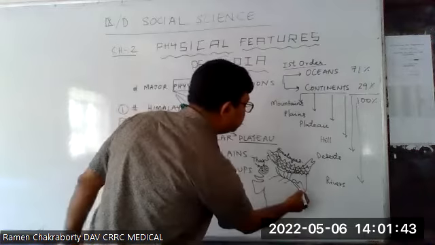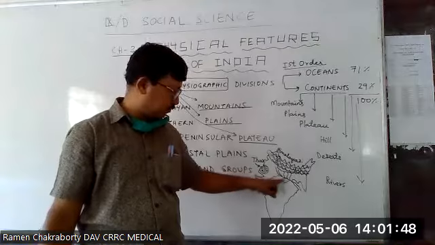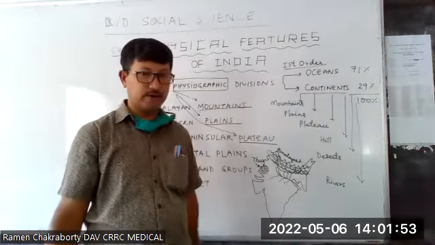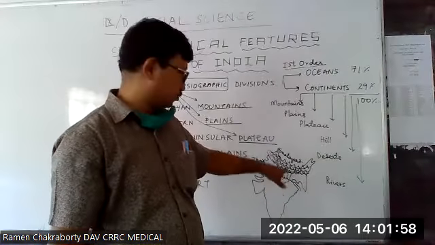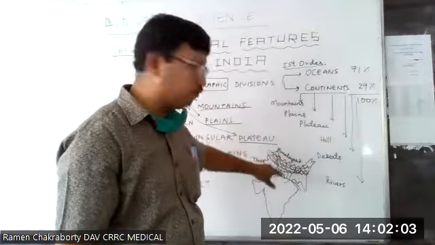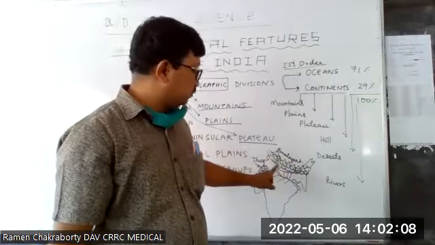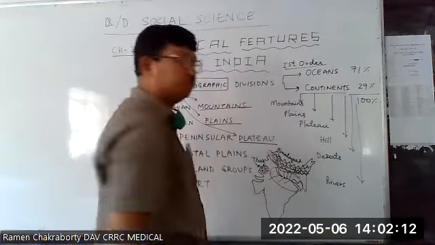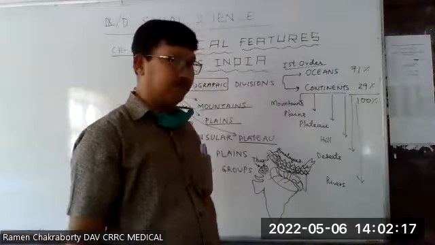Who can tell me what would be this river basin, entirely, whatever the river I have drawn? Which main river have I drawn? Ganga. We have drawn the Ganga river here. Very good. So from the Himalayas, the Ganga river will bring down the sediment, and the sediments will be deposited by the river, and we will find this area as an extensive flat or leveled surface known as the northern plain.